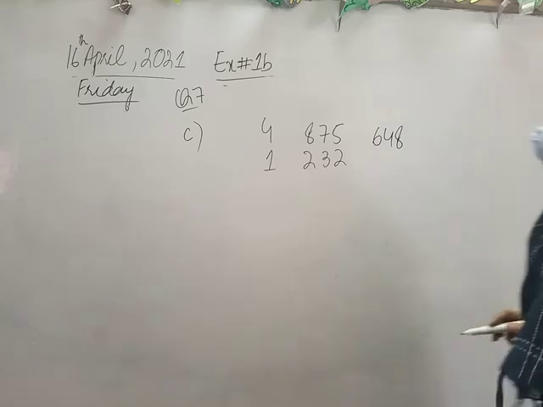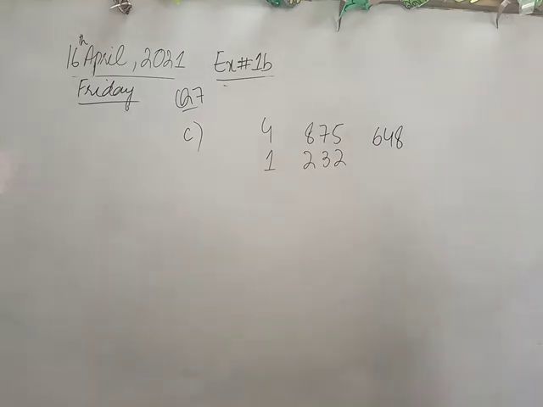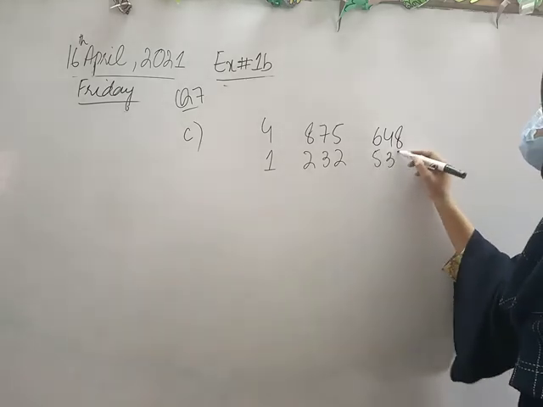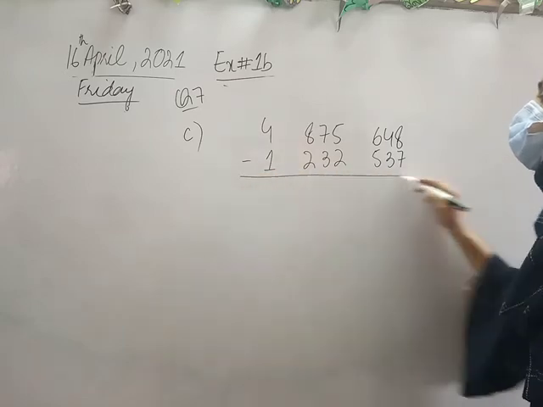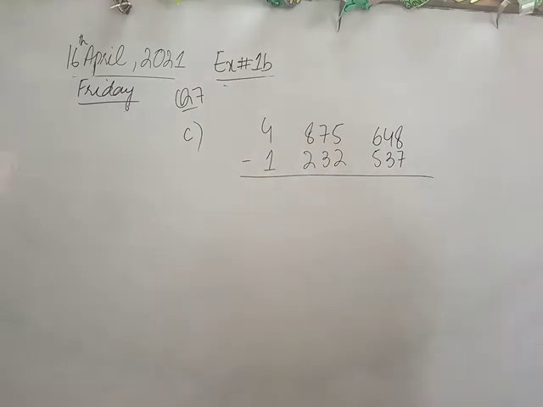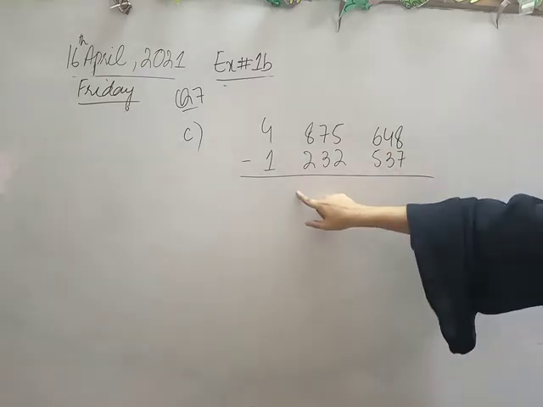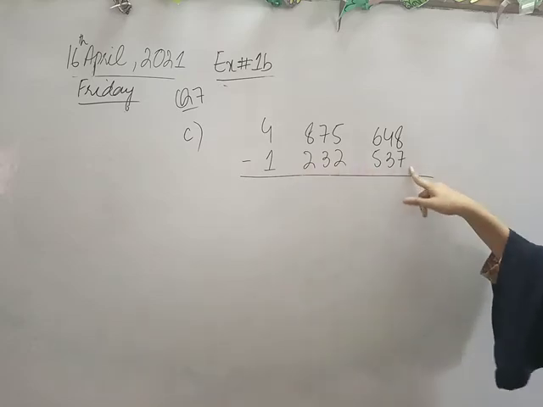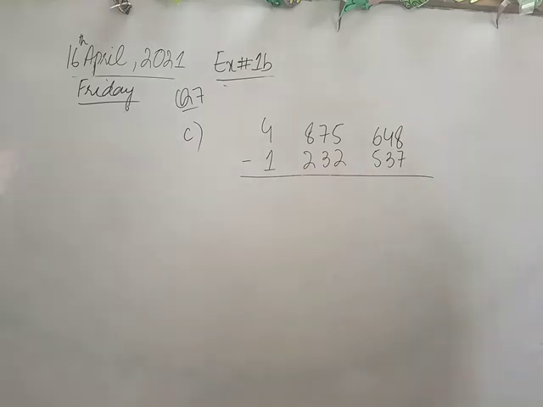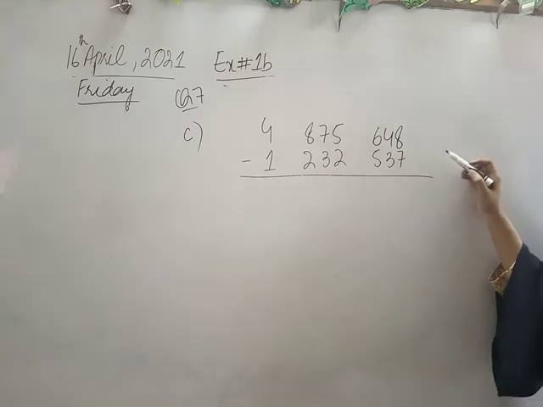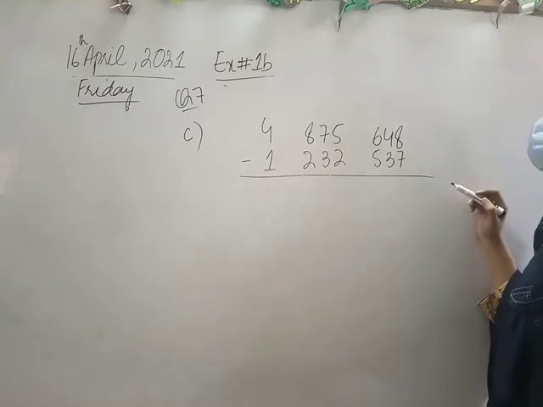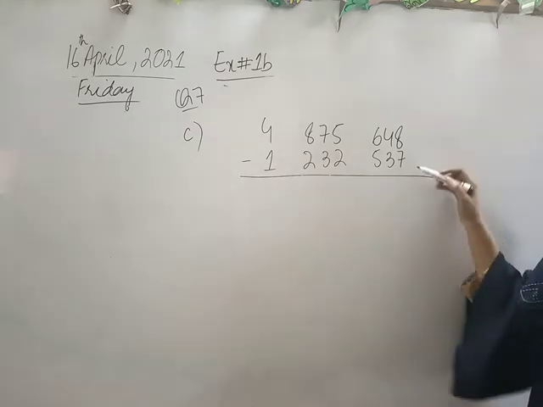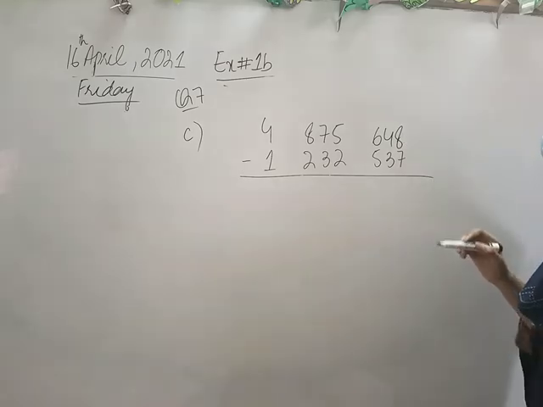This is my first number, and my second number is 1 space 232 space 537. Okay, my first number is 4 space 875 space 648, and my second number is 1 space 232 space 537. Now, according to the rule of subtraction, I will start from this side, which is 8 minus 7.